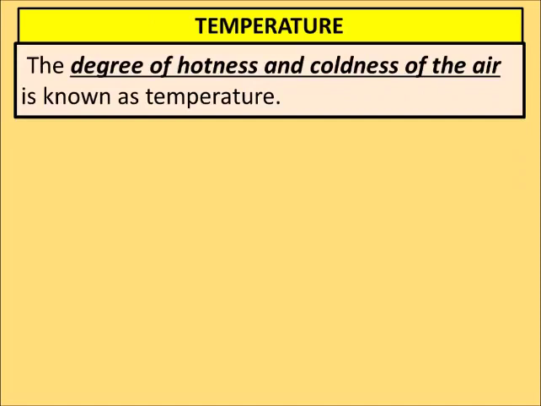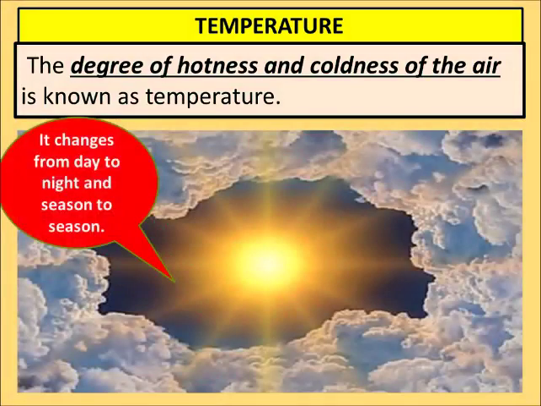Next is temperature. The degree of hotness and coldness of the air is known as temperature. And temperature also changes from day to night and season to season. Means if the temperature is 36 degrees during the daytime, then it falls to 15 degrees at night time. And season to season means if the temperature is very high during the summer time, it goes up to 40 degrees Celsius. Then in winter time it comes down to -2 to 5 degrees Celsius.